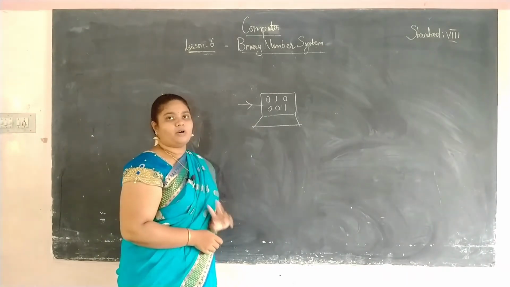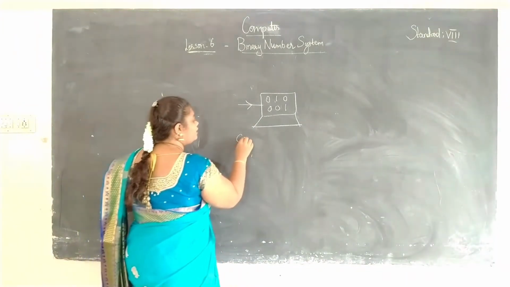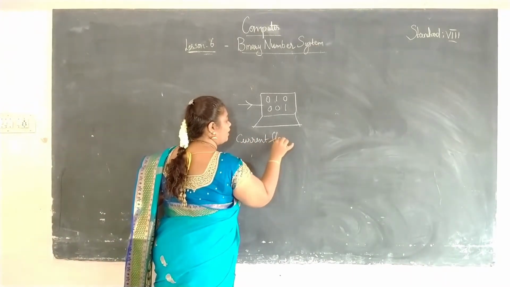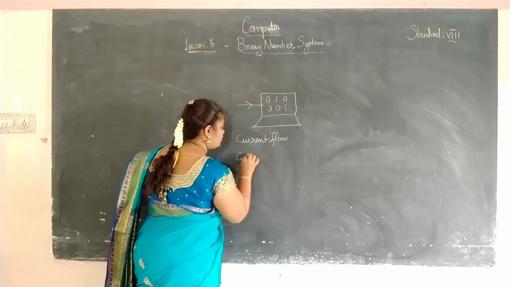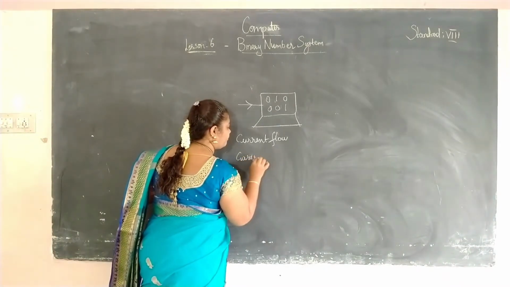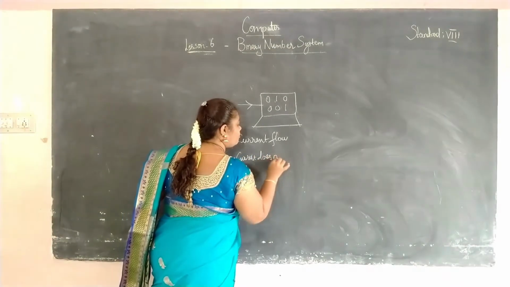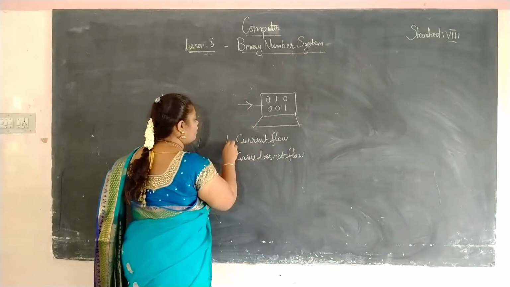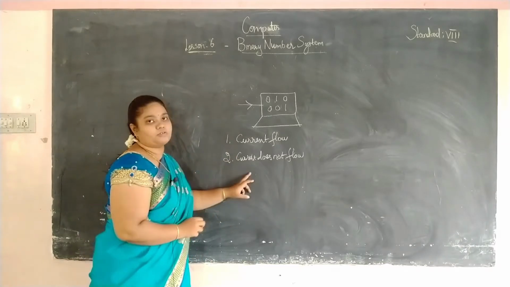There are only two possible states. Either current flows through the wire or current does not flow through the wire.